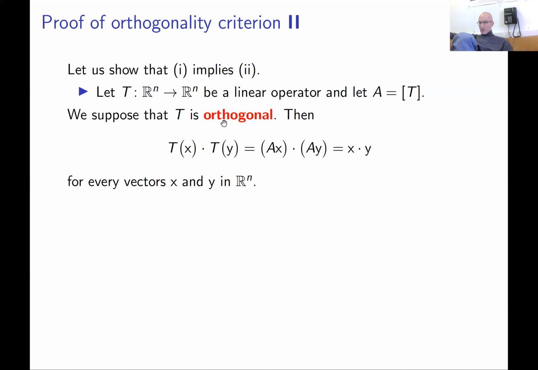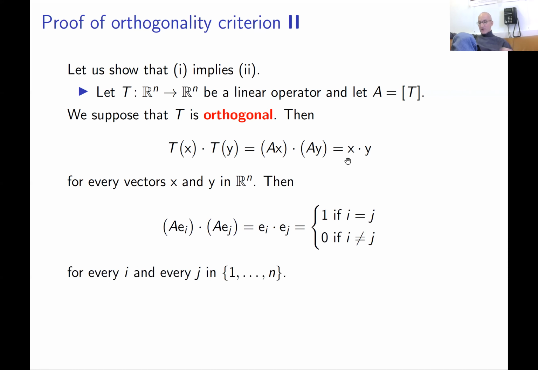So we suppose that T is orthogonal, and we have to check that the columns of the standard matrix of T form an orthonormal basis. By definition, T of x dot T of y must equal x dot y, but T of x dot T of y is Ax dot Ay. This is true for any vectors x and y.